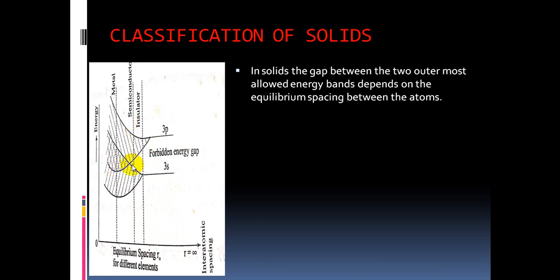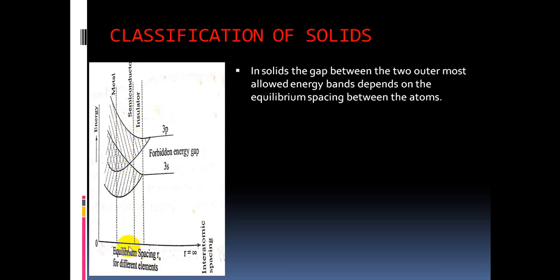Let's come to this one. Here the gap is low. When the equilibrium spacing is reducing, the gap also becomes low. These types of materials are called semiconductors. That means the forbidden gap or the energy gap is low. Those materials are called semiconductors. So when the equilibrium distance is reducing, the gap is also decreasing. This is in the case of semiconductors.